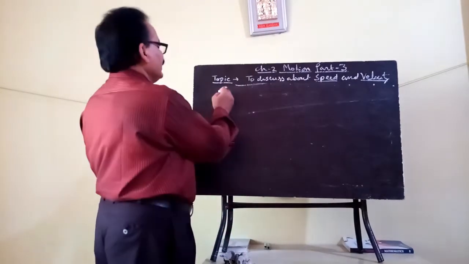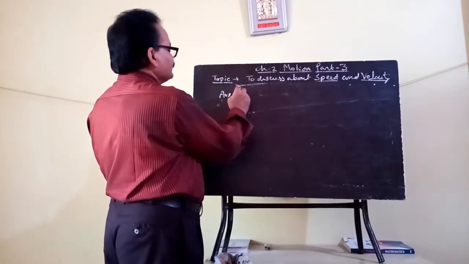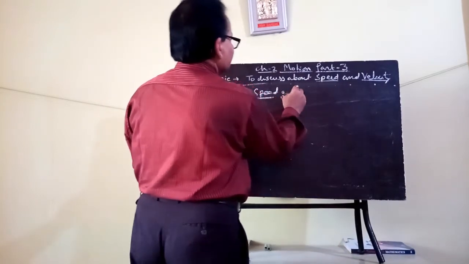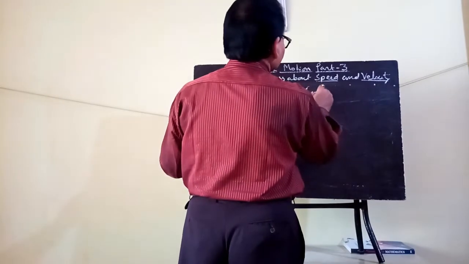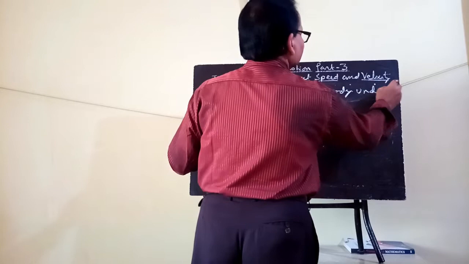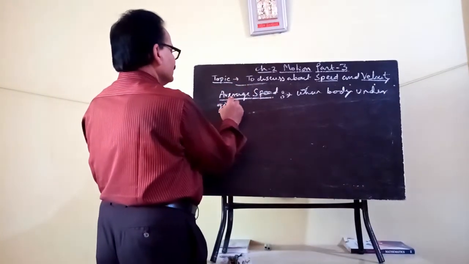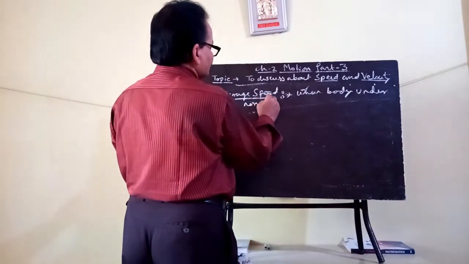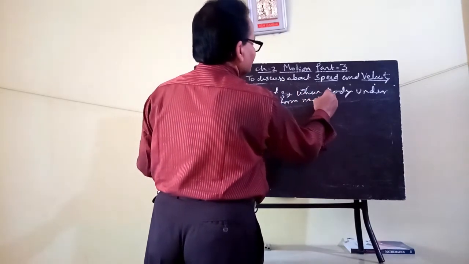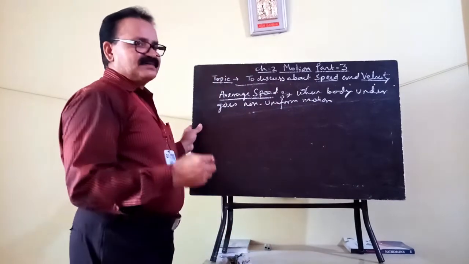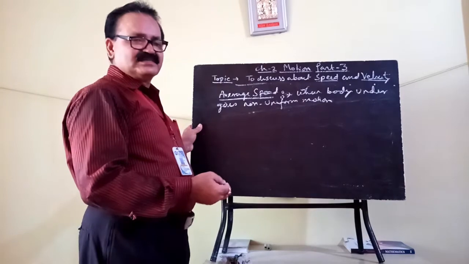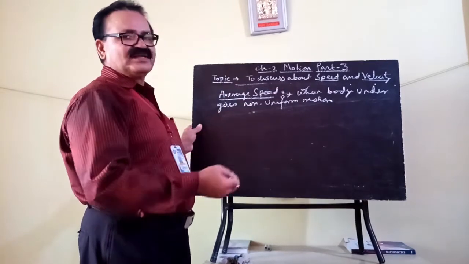Okay, now our topic will be average speed. Suppose when a body undergoes non-uniform motion, that means sometimes maybe the body covers longer distance, sometimes the body may cover smaller distance.